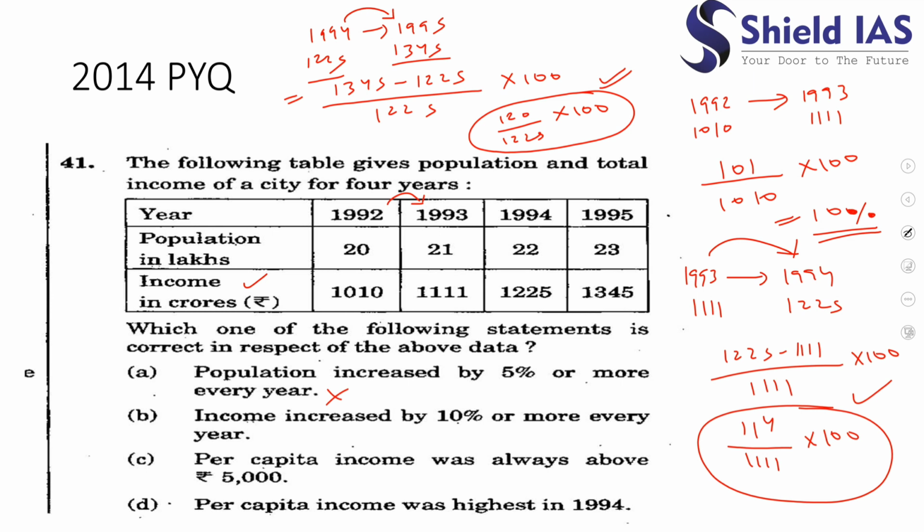One way is to calculate both these numbers and see whether it is 10% or not, but that would be a very bad thing to do.